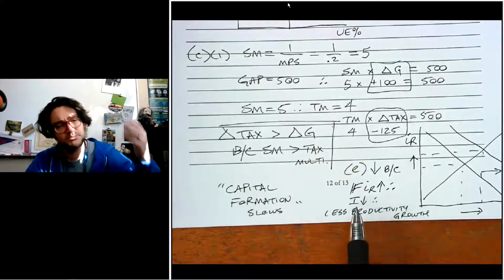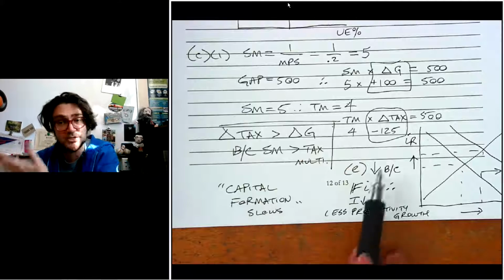You could say interest rate goes up, investment spending down, capital formation slows, therefore long-run growth rate slows. All right, this is an outstanding question.